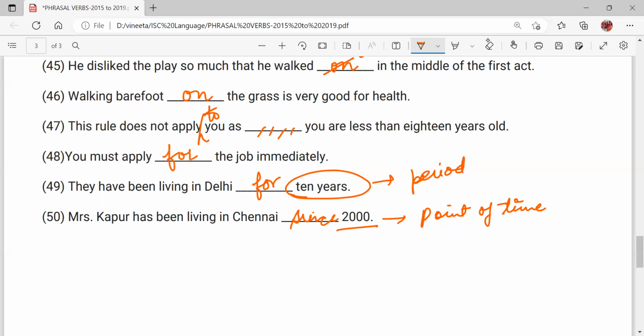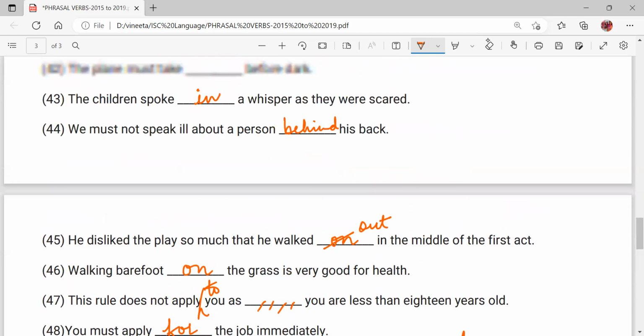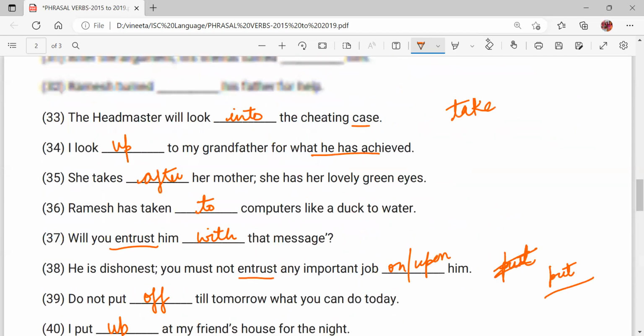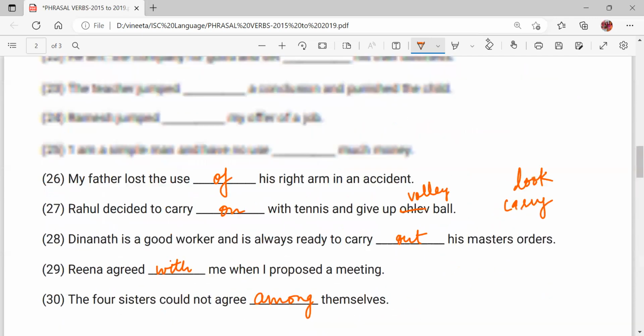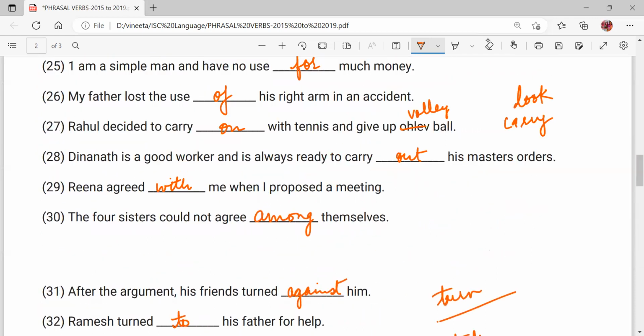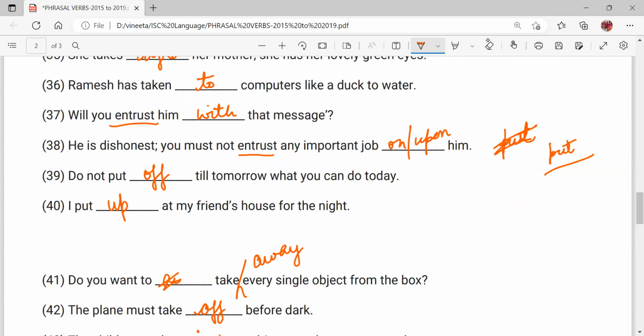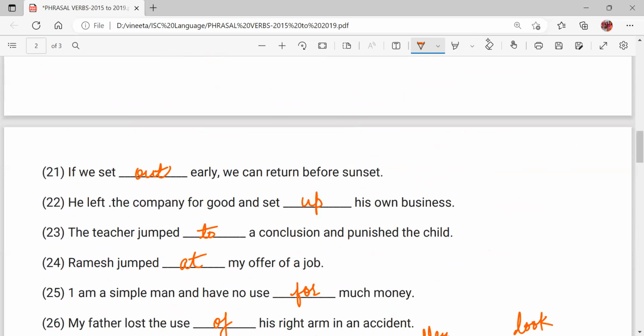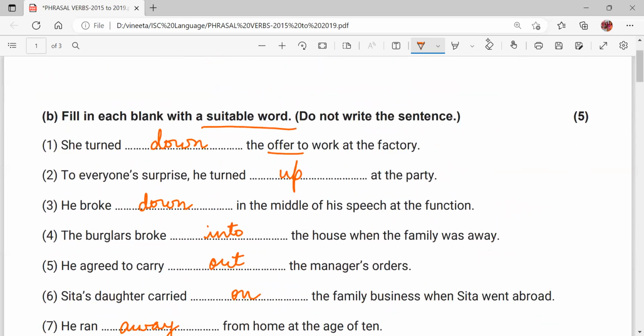So after doing these sentences, I hope it must be clear to you what kind of phrasal verbs are asked and what are the important ones. Please revise look, carry, turn, take, put. These are very common ones that you should know.